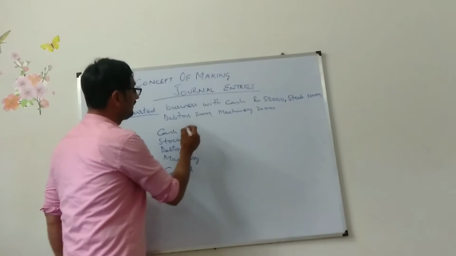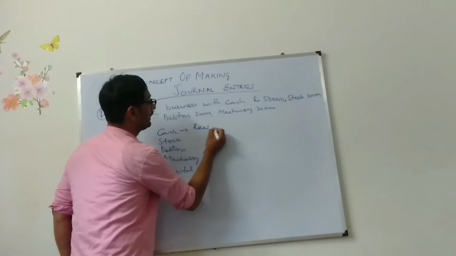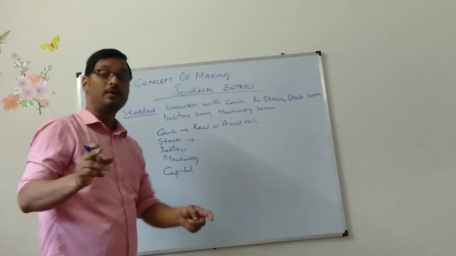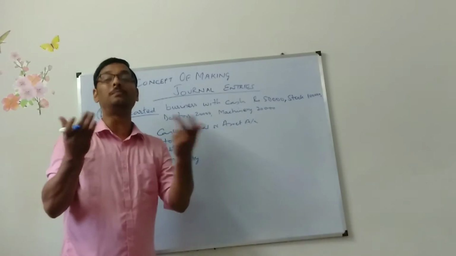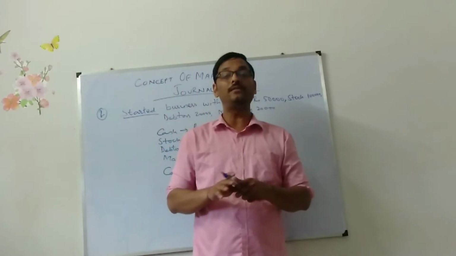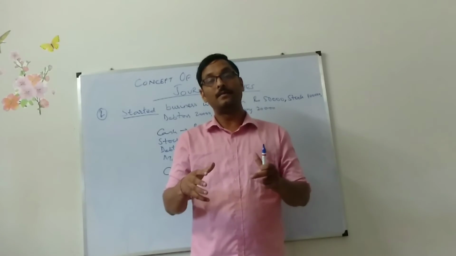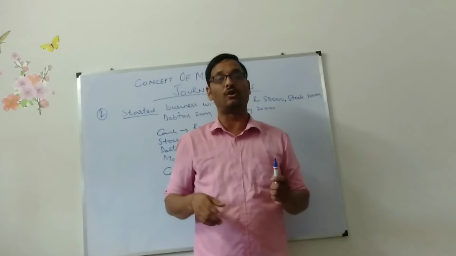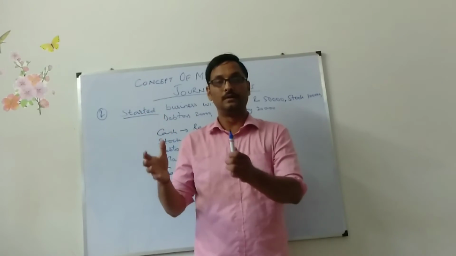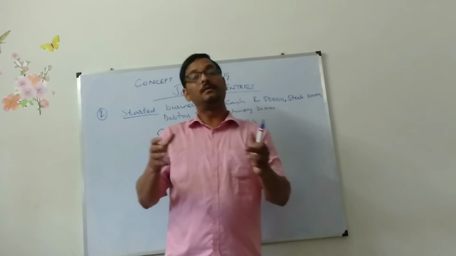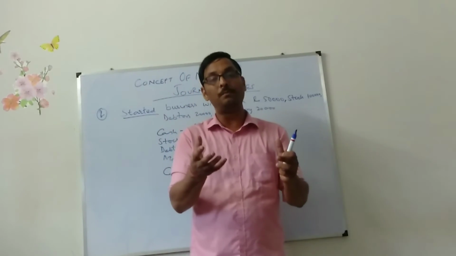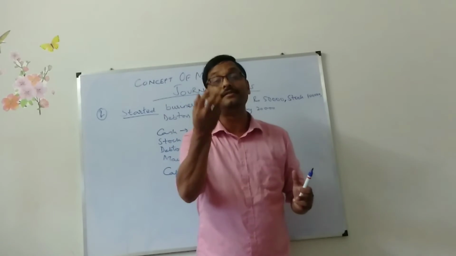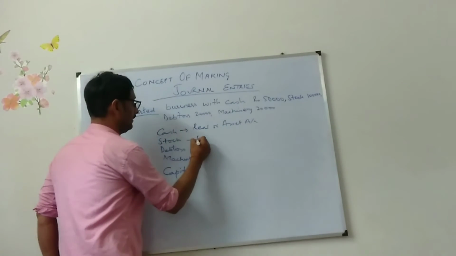So these are different items. Cash is real or asset account. Stock is your asset. Stock means what? You are trading in a particular business, so those things which you are buying and selling. Suppose you are a seller, you are having a grocery shop and you have bought 1,000 pieces of soap. 1,000 pieces you have bought, 800 pieces you have sold. So 200 is left with you. That 200 is stock. That is your asset.